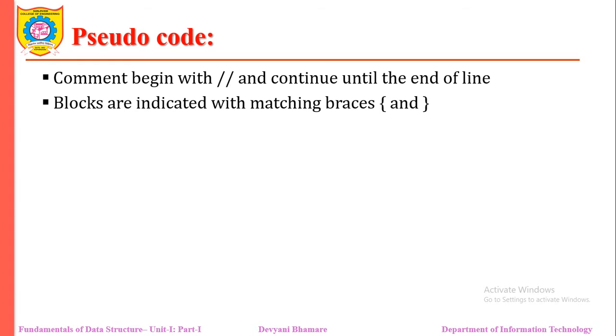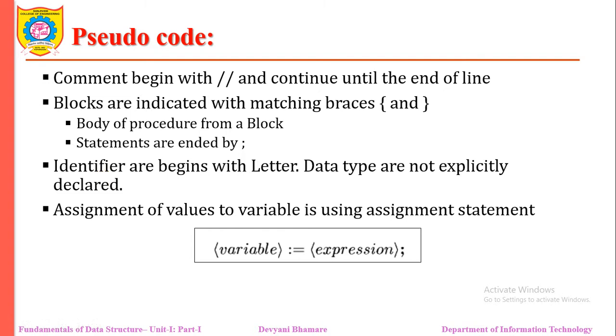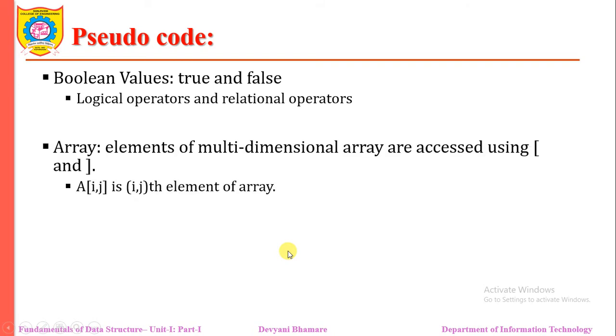If you want to specify a block, then we use opening and closing curly braces. Between them, the body of the block is given, and each statement ends with a semicolon. An identifier begins with a letter. To show an assignment of a value, we use an expression with the assignment operator. Boolean values are true and false, and with the help of logical operators and relational operators, we can handle these boolean values.